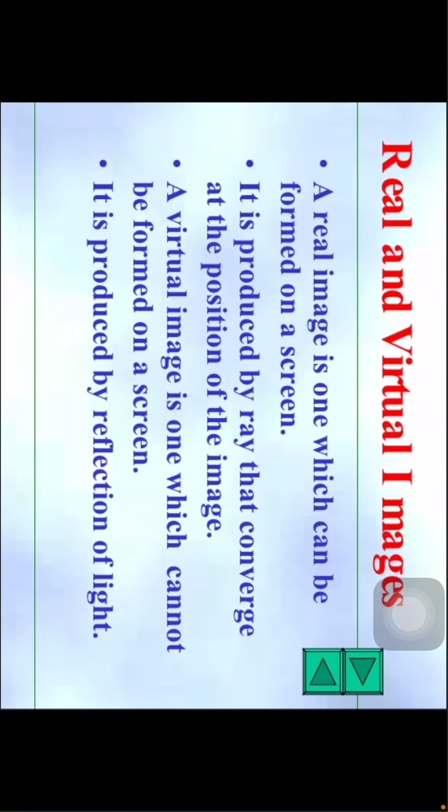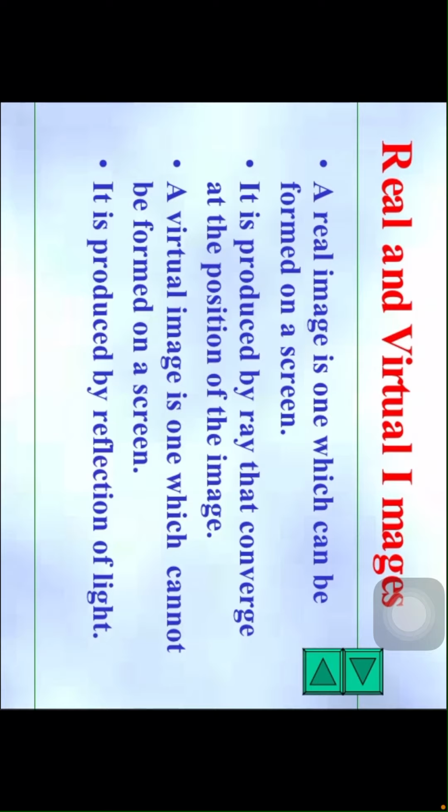Real and virtual images. What are called real and virtual images, children? A real image is one which can be formed on a screen, children. The image which can be caught on a screen is called a real image, and it is produced by rays that converge at the position of the image. So when the light rays travel parallel to each other after hitting a mirror, they converge at a point in front of the mirror, and that point is the image of the point. So that's why real images can always be formed on the screen.